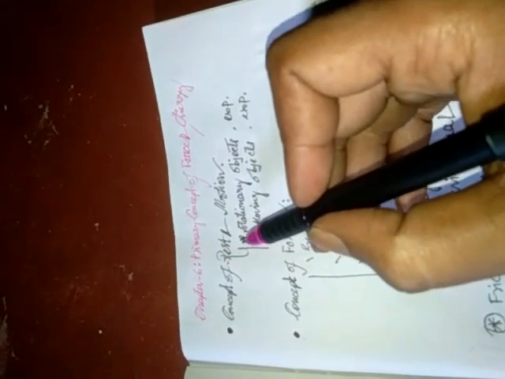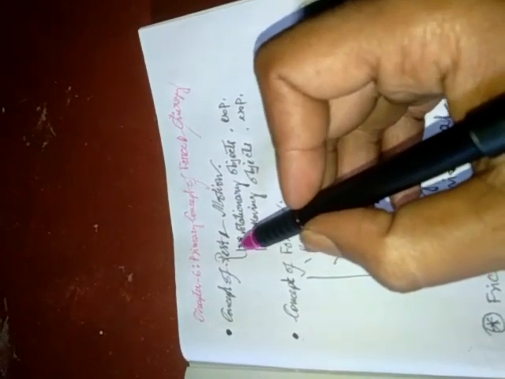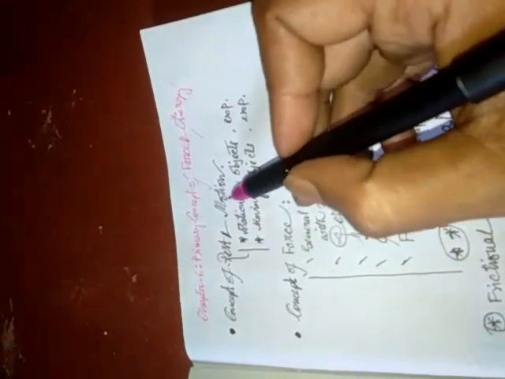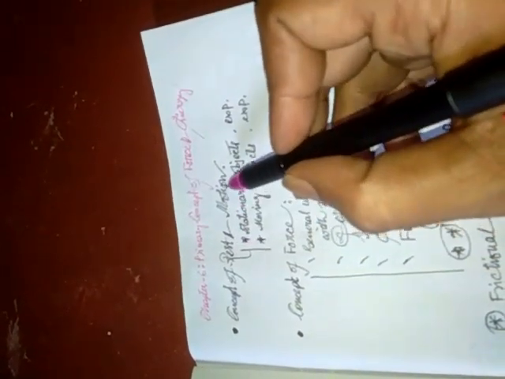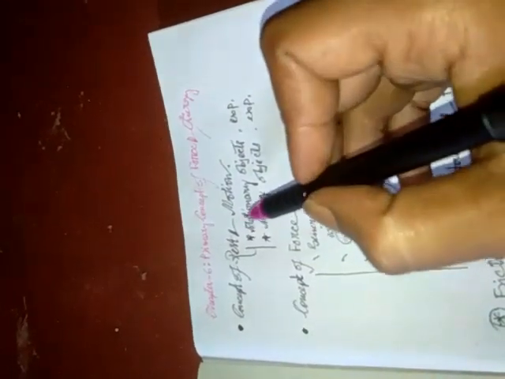First we need to have a good concept of rest and motion. What is motion, what is rest, and what is the basic difference between rest and motion, we have to understand first.